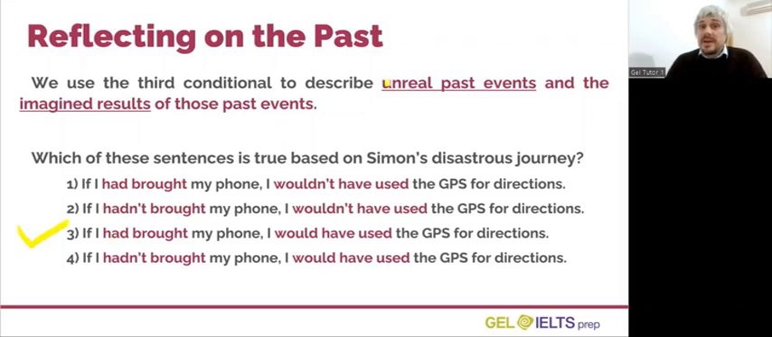Remember, we are describing unreal past events. Did Simon bring his phone? No, he didn't. So this is not a real past event. And imaginary results. Did Simon use the GPS for directions? No, he didn't. So this is not a real result.